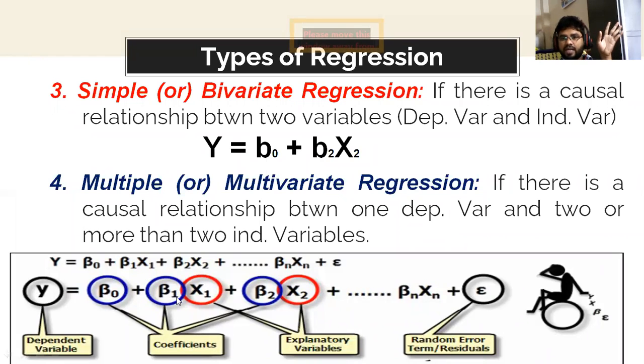Beta 0, beta 1, beta 2 are called coefficients, parameters or slopes. x1, x2 are the explanatory or independent variables. In this model, how many independent variables are there? Here, two, but up to n number. So that is multiple regression.